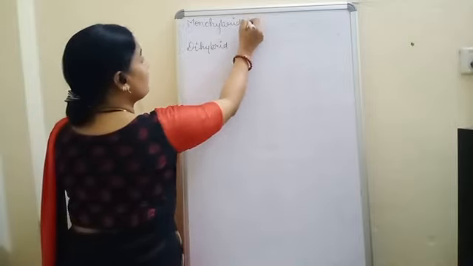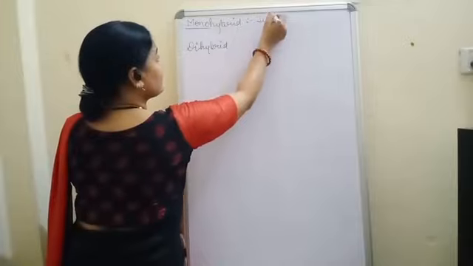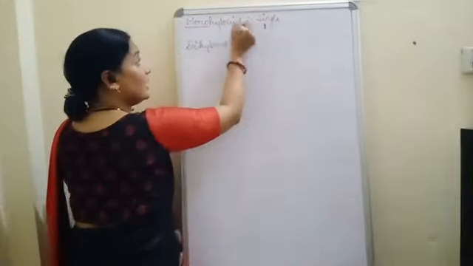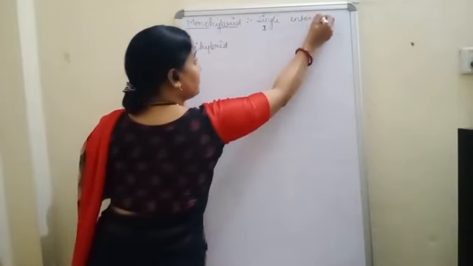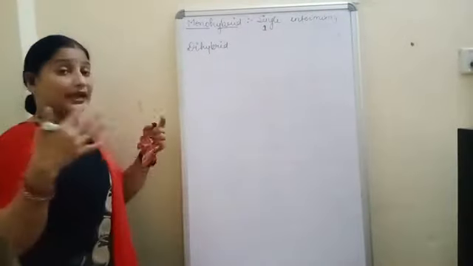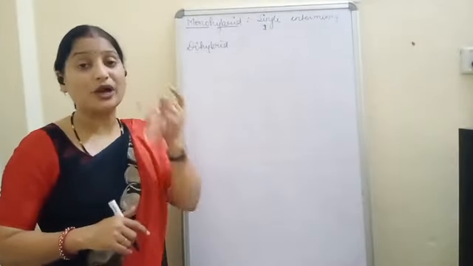The meaning of mono is single, or one, and the meaning of hybrid is intermixing. If we intermix one character, that is called monohybrid.